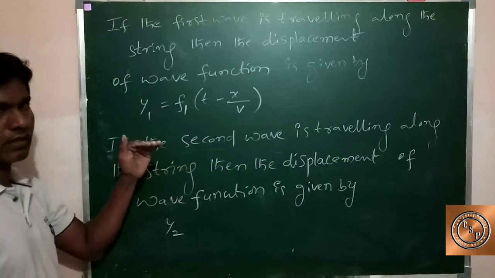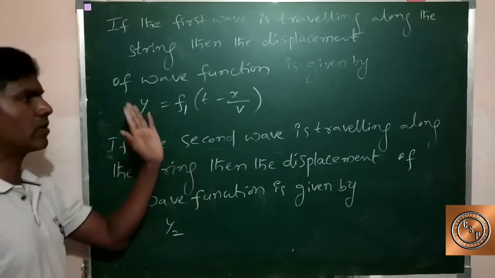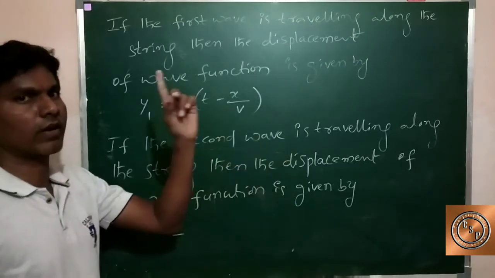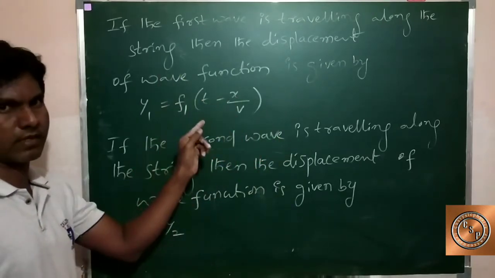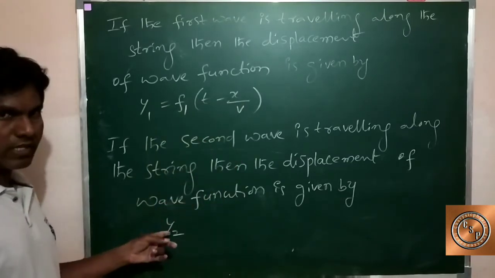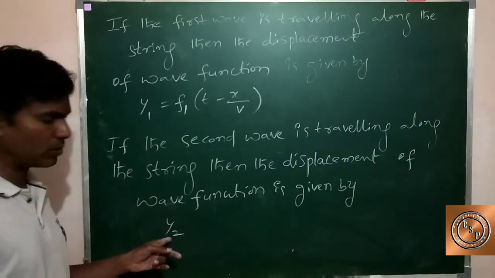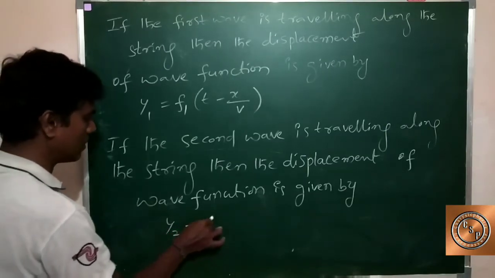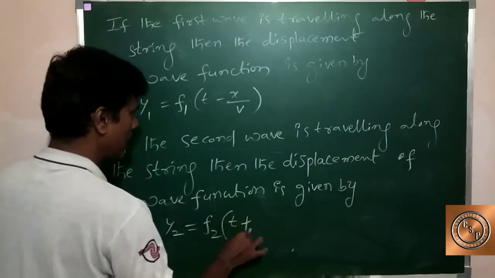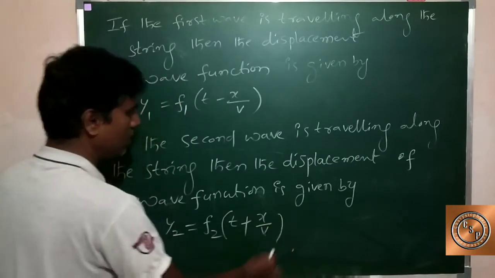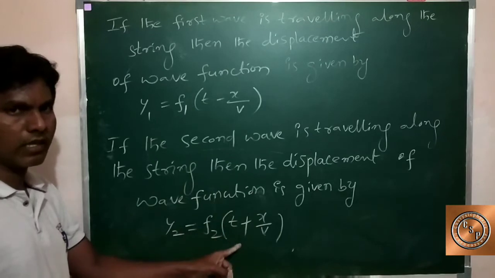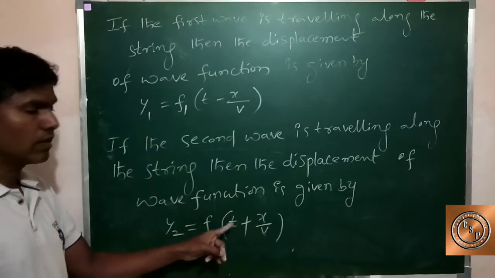The first wave is traveling along the string from left to right, and the second wave is traveling from right to left. Here the second wave displacement is y2, which is equal to f2 of t plus x by v, because the wave is traveling along the negative x direction.